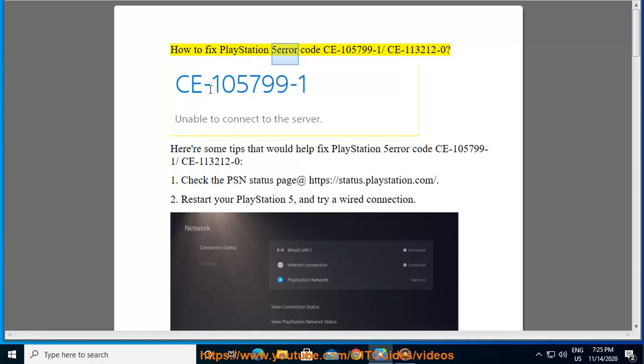How to fix PlayStation 5 error code CE-105799-1/CE-113212-0. Here are some tips that would help fix PlayStation 5 error code CE-105799-1/CE-113212-0. 1. Check the PSN status page at https://status.playstation.com.